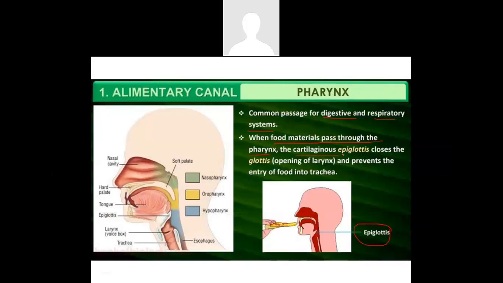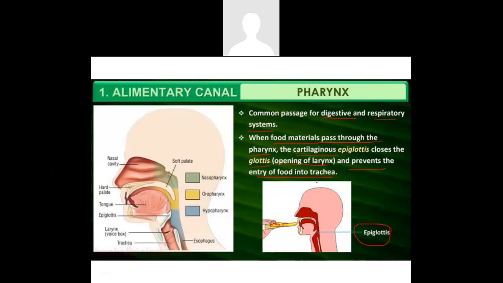So when the food materials pass through the pharynx, there is something that is called as epiglottis. This epiglottis is made up of a cartilage, which means it's not made up of a bone, but it's made up of a false bone, a flexible bone, that is a cartilage. So this epiglottis completely closes the opening of the larynx, which means it closes the glottis so that it prevents the entry of food into trachea.